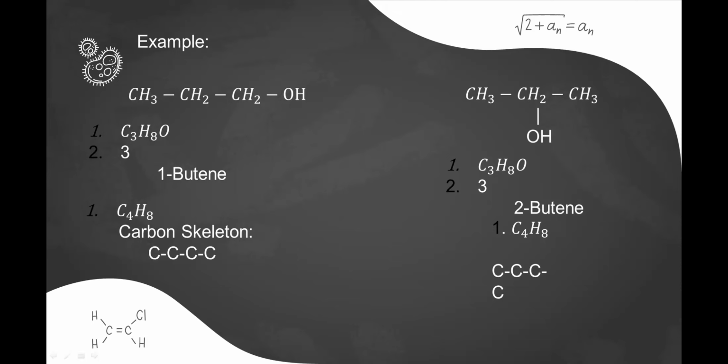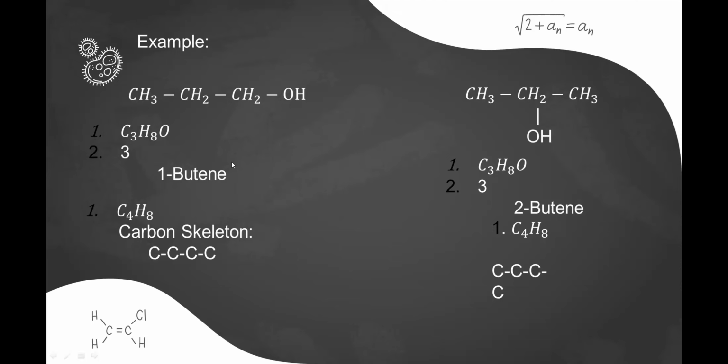Now we need to look at the position of the OH. Both of the OH groups are located in different positions. As we can see here in the presentation, the OH is located in one part, and in the other the OH is located downward. Therefore, these two compounds are positional isomers.